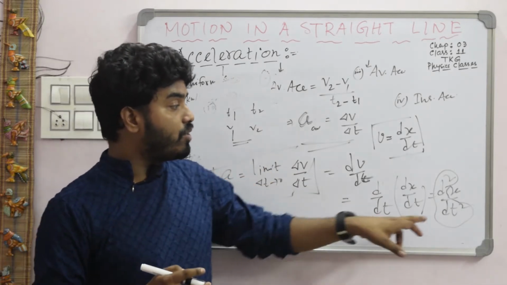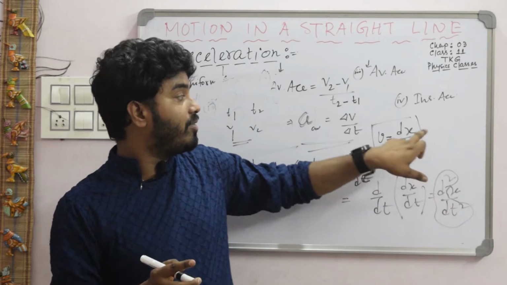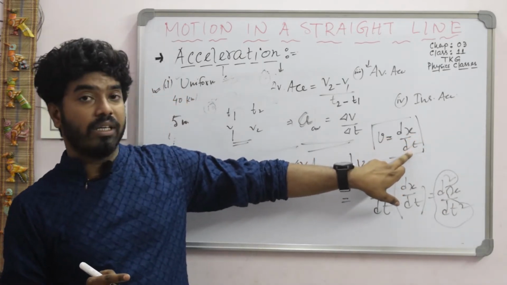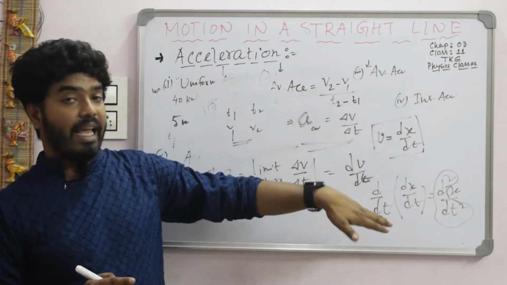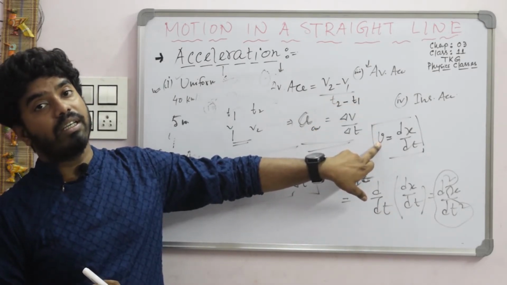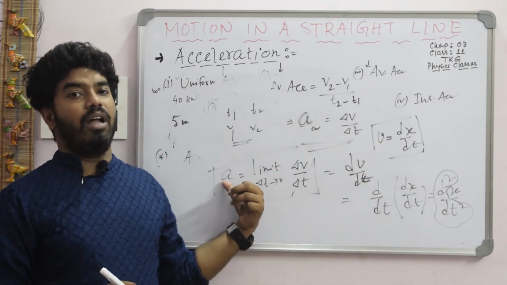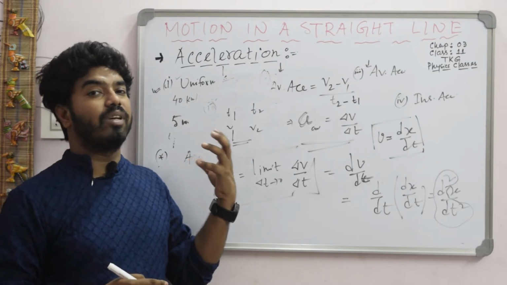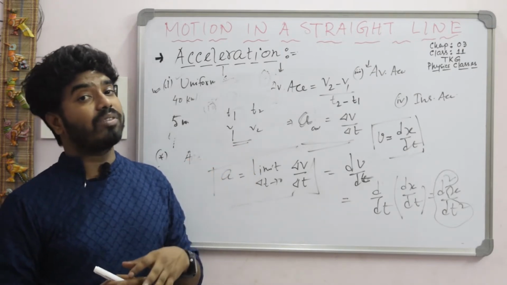That means we need to differentiate x twice. First differentiate x with respect to t, it gives instantaneous velocity, and again differentiate velocity with respect to t, then it gives instantaneous acceleration. Now using the instantaneous velocity and instantaneous acceleration formulas, we solve some numericals.